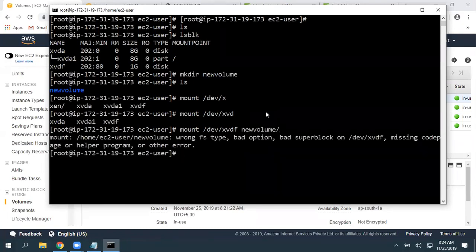Click on enter, and it is saying specify the FS type. FS means basically file system. We need to write the file system. So basically, in Windows, as we discussed, we have file systems, right?